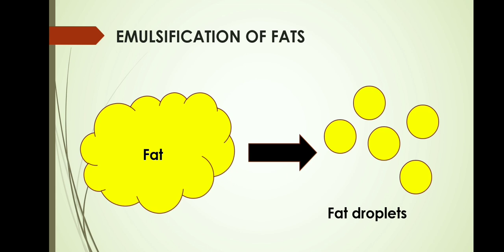Okay, now I will repeat again. So bile helps in emulsification of fats. So what is emulsification? It is the process by which complex fat globules get converted into simpler fat droplets. Alright, now one very important point is that bile does not have any enzymes in it. So how is this fat getting broken down without enzymes in the bile? Instead, bile has something called bile salts. So the bile salts will act on the fat and break them into simpler fat droplets. I hope you got this concept clear.